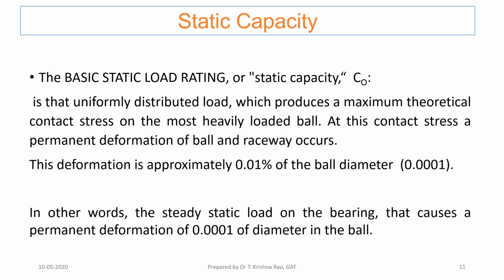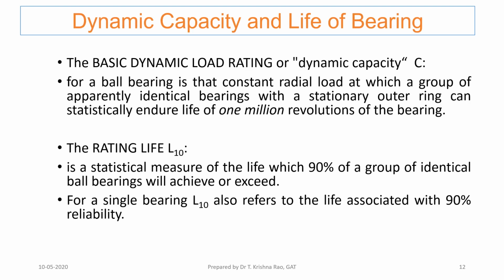The load that causes a deflection of the ball by 0.0001 times the diameter is called the static capacity. This is tested under static condition.